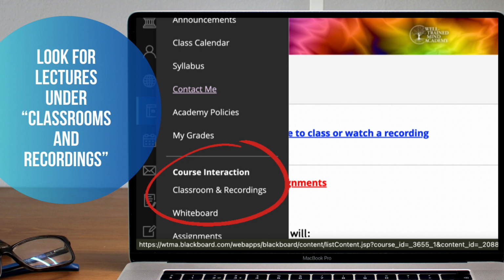Recordings are easy to access. You'll find them listed under Classrooms and Recordings on your class Blackboard page. For step-by-step instructions, read the tutorial on how to access class recordings.